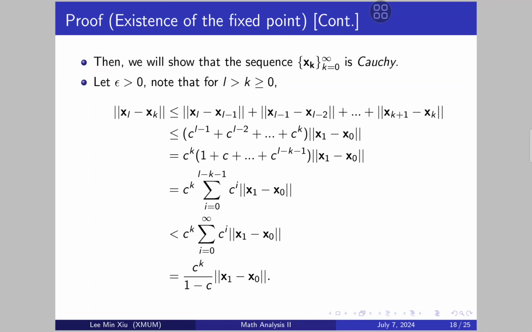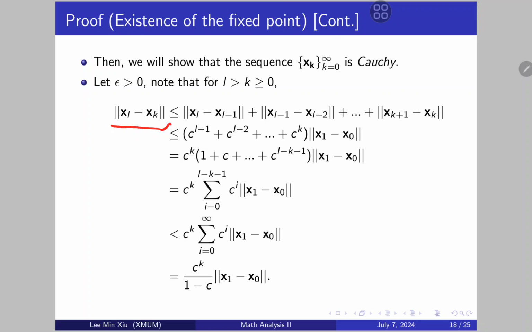Here I'm going to show that the sequence xk, which we defined earlier, is a Cauchy sequence. So let epsilon be greater than 0, and then note for l greater than k greater than or equal to 0. We want to prove it for l greater than k greater than or equal to some K, but let's do 0 for now.